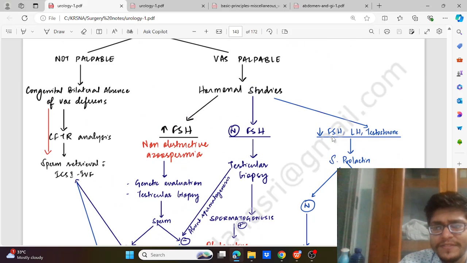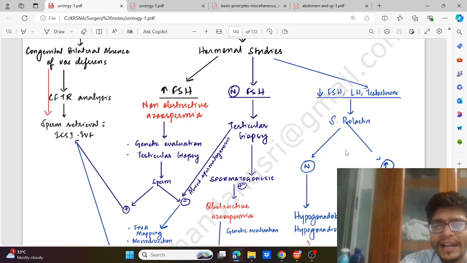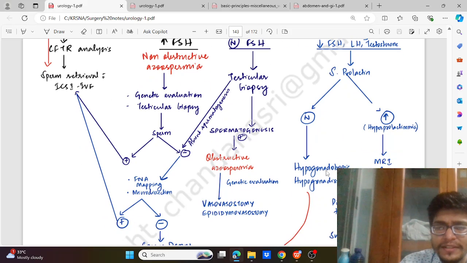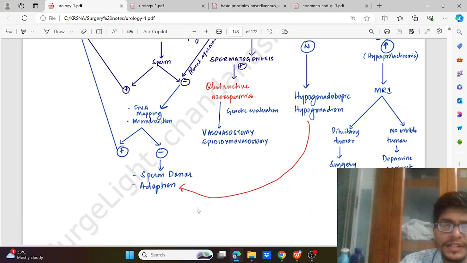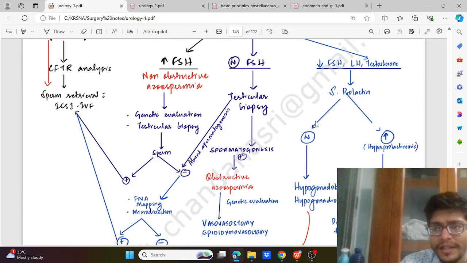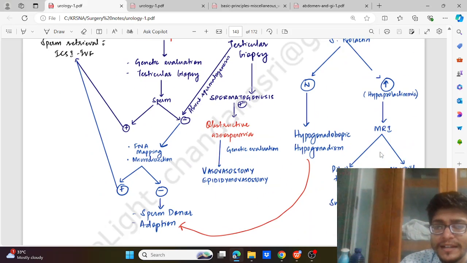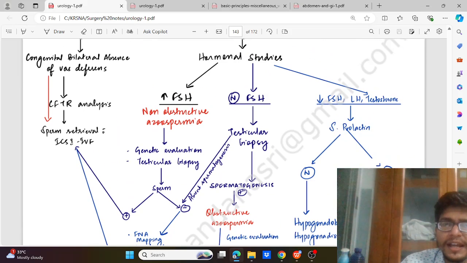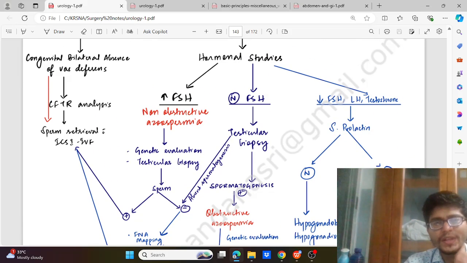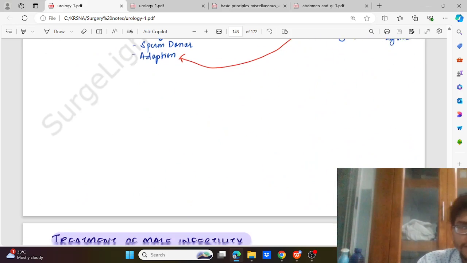In case of decreased FSH, LH and testosterone, we go for a prolactin checkup. If it is normal, then it is hypogonadotropic hypogonadism, and we have no option other than sperm donor and adoption. If prolactin is increased, then there is a chance of a pituitary tumor, so we'll go for MRI and pituitary tumor surgery. If there is no visible tumor, then we can go for a dopamine agonist, which will help medically decrease the prolactin and raise the other hormones. So this was all about azoospermia.